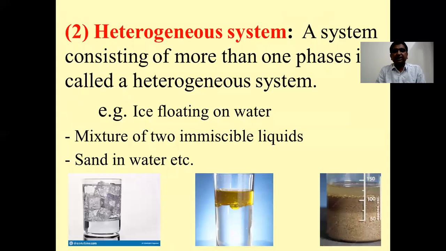Coming to the next definition, that of a heterogeneous system. Here a system consists of more than one phase, say 2, 3, 4, 5 and so on. So a system consisting of more than one phase is called a heterogeneous system. For example, ice floating on water, or a mixture of two immiscible liquids, or sand, or any solid in contact with liquid constitutes a heterogeneous system.